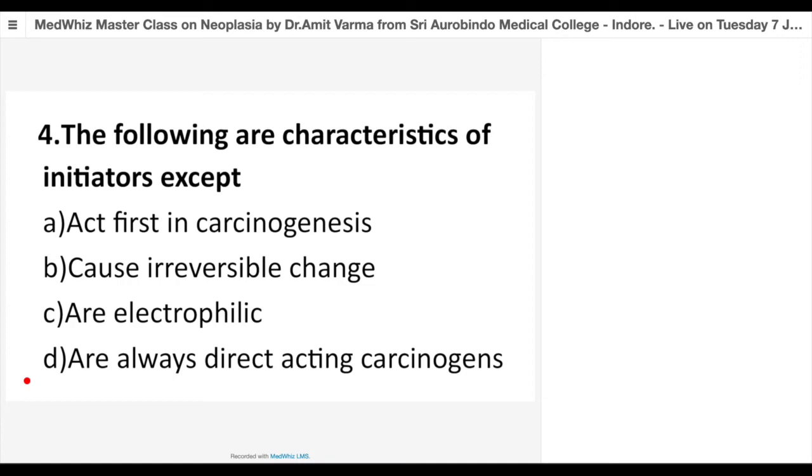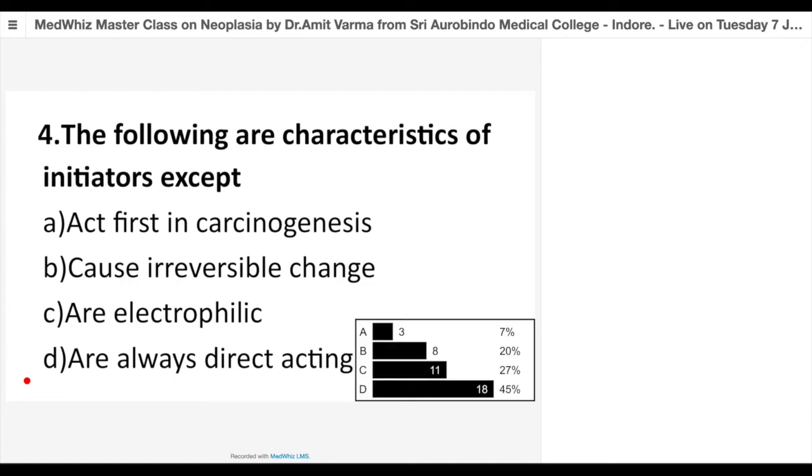So majority are correct, right? Because we are both direct acting as well as indirect acting. Both are initiators. Next one, please.